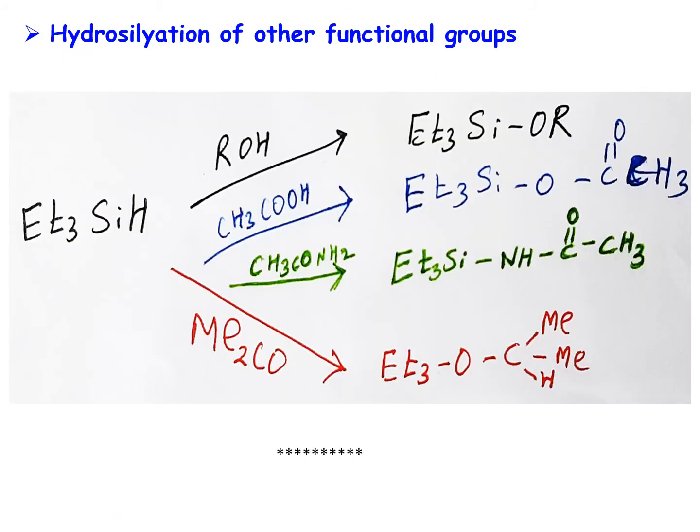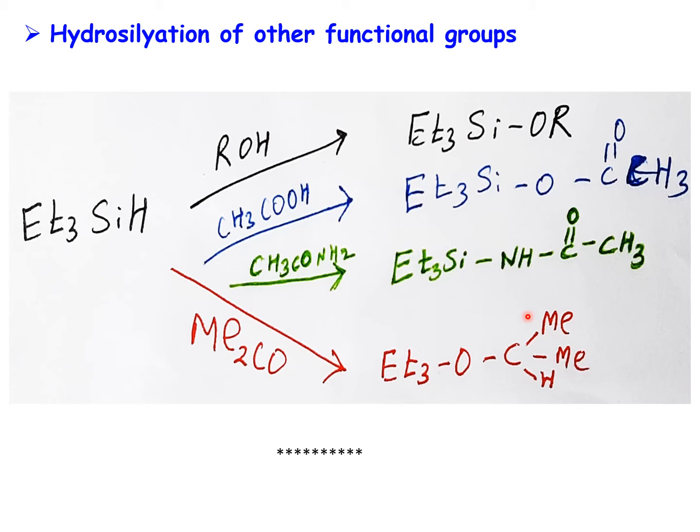And as I mentioned, this hydrosilylation can also occur with various functional groups like alcohol. We can get the siloxy bonds. So you can see alcohol, acetic acid, acetamide, and then acetone, that is carbon-oxygen double bond activation, all lead to different kinds of products where a siloxane bond can be formed. So here it is actually Si-O. There Si is missing, so it is Si-O. So siloxane bond formation can occur. So this is about what is called the hydrosilylation process.